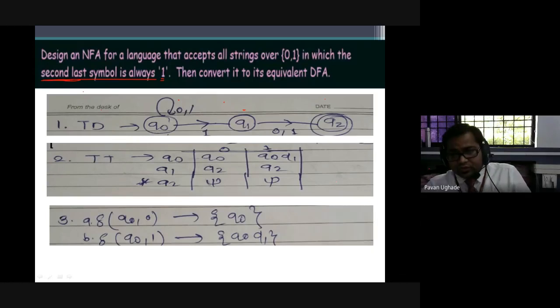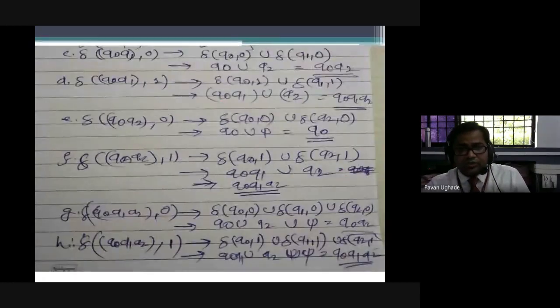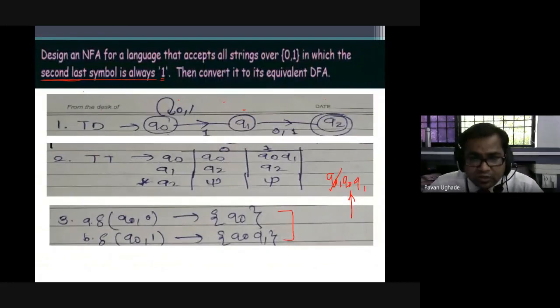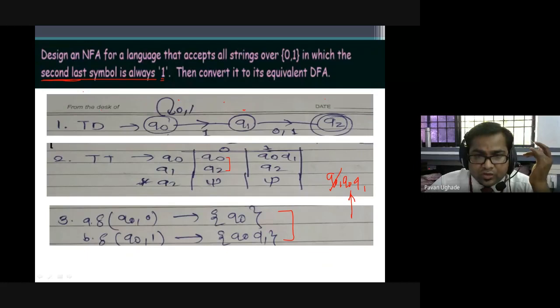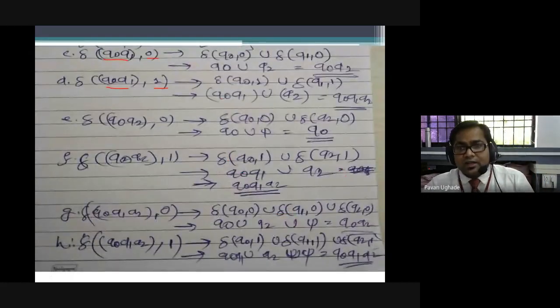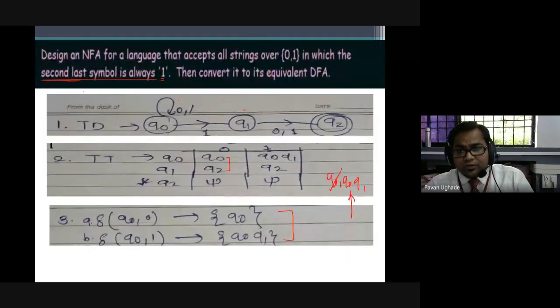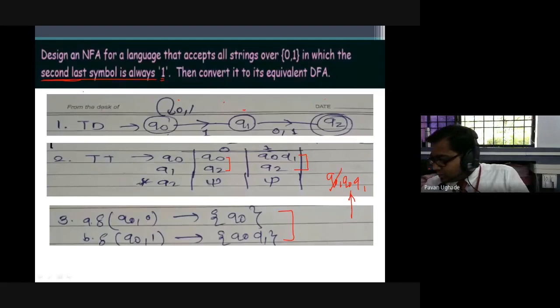We have got q0, then we have got q0 q1. We have processed q0 in this. Next we will be processing q0 q1, as we have got the new state. So we start processing q0 q1 over 0 and 1. How will you do that? You can directly implement it. q0 q1 over 0 is a combination of this, it is q0 q2. You can see here I have directly got q0 q2. Then q0 q1 over 1 is a combination of this, that is union.